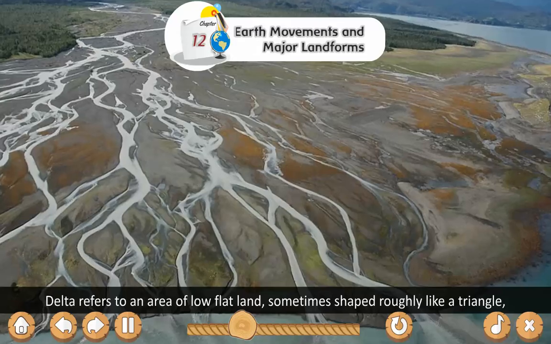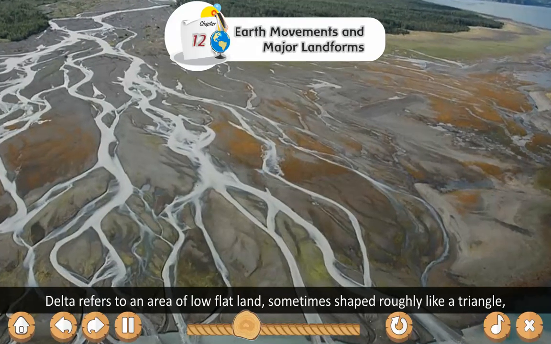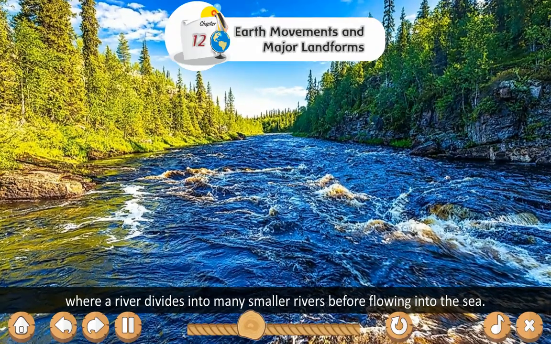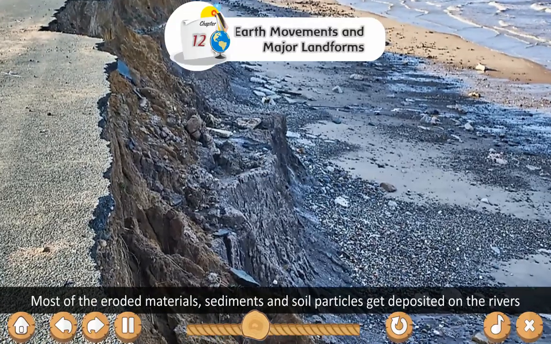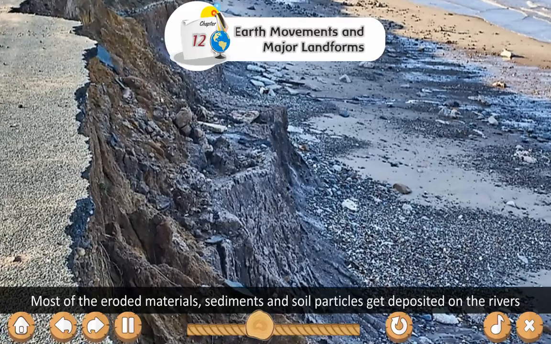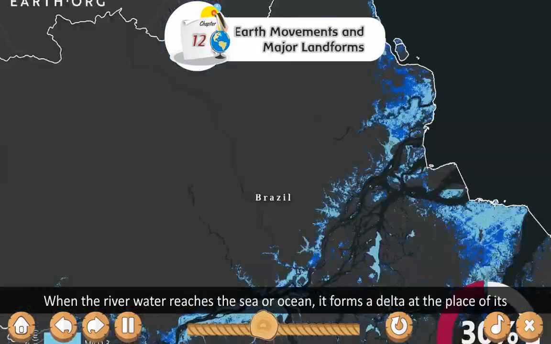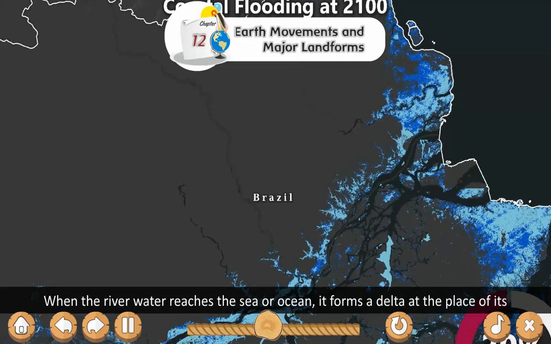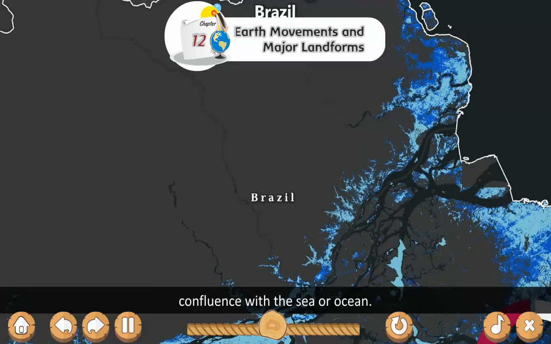Delta. Delta refers to an area of low flat land, sometimes shaped roughly like a triangle, where a river divides into many smaller rivers before flowing into the sea. Most of the eroded materials, sediments and soil particles get deposited on the river's banks, making the area a fertile river valley. When the river water reaches the sea or ocean, it forms a delta at a place of its confluence with the sea or ocean.